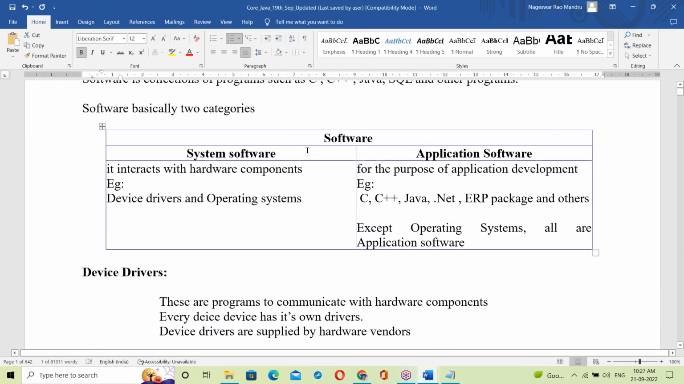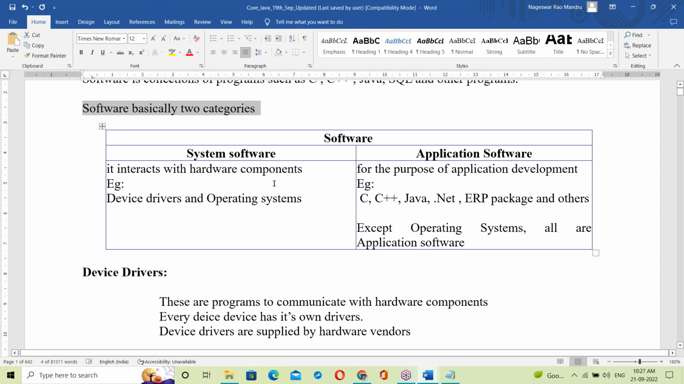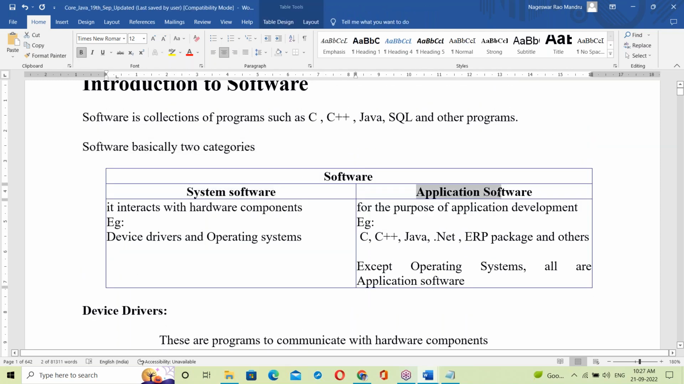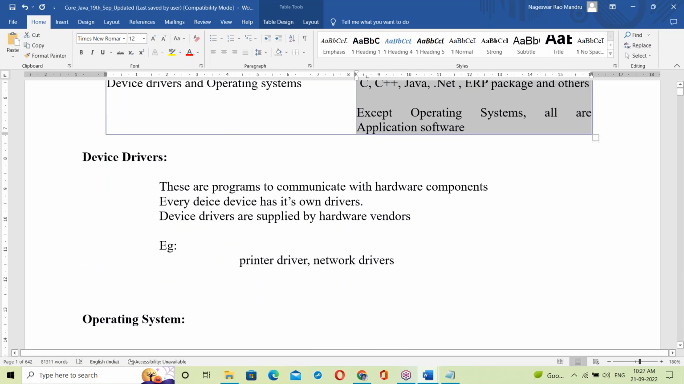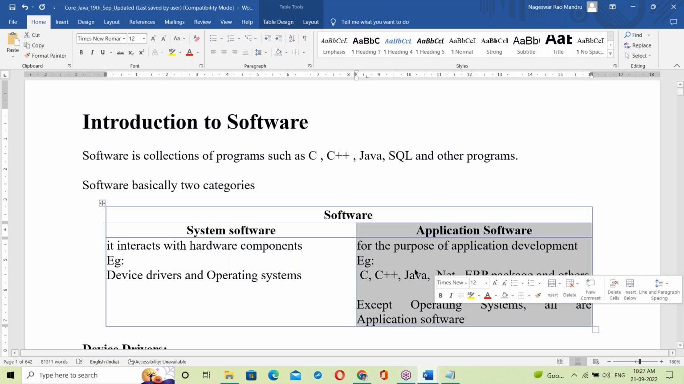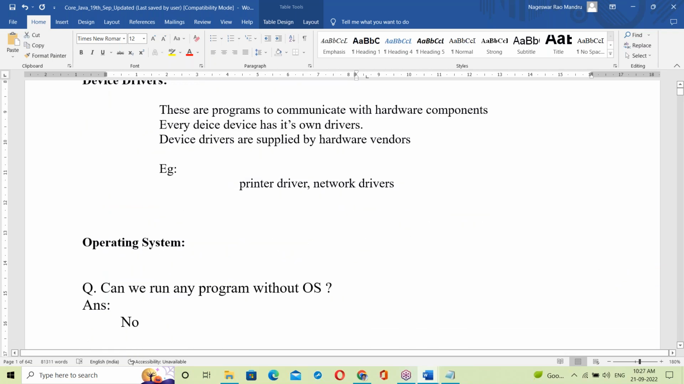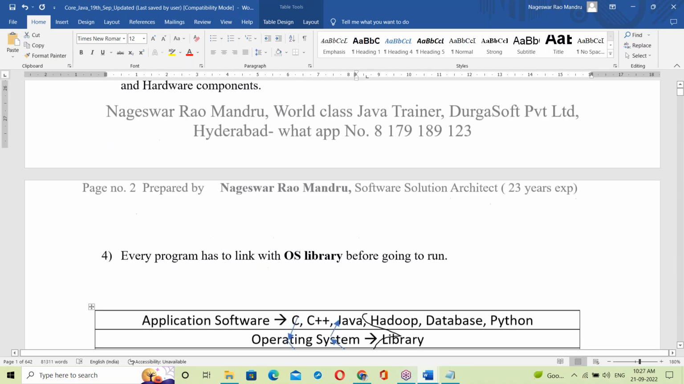Software basically has two categories: system software and application software. System software and application software were explained clearly. Now, what is Java? Is it system software or application software? As per our discussion, Java is application software. So let us move to application software.